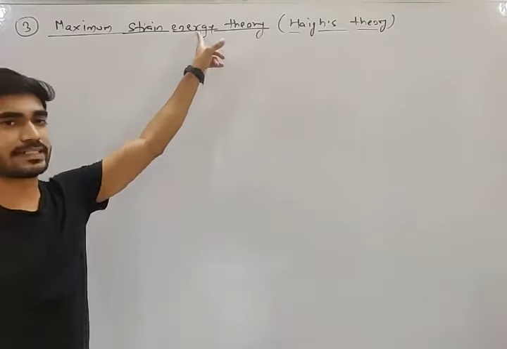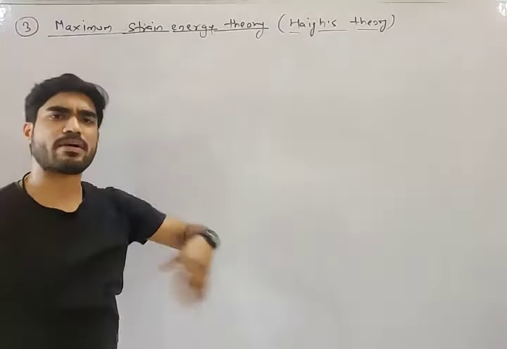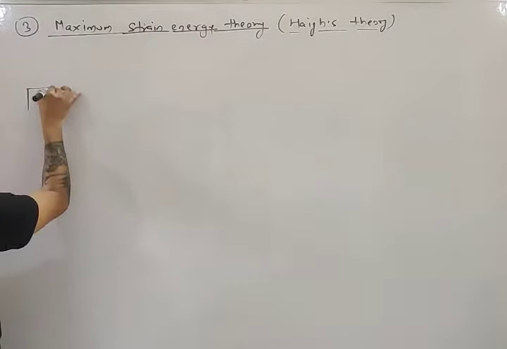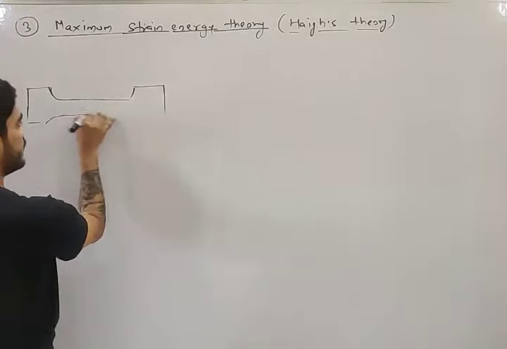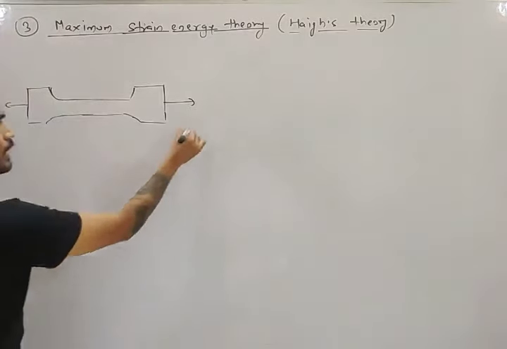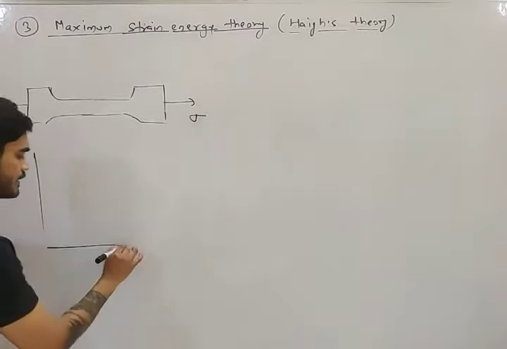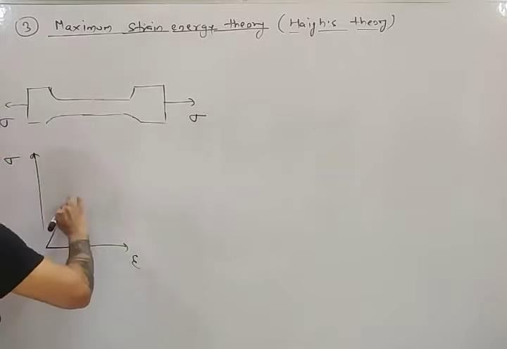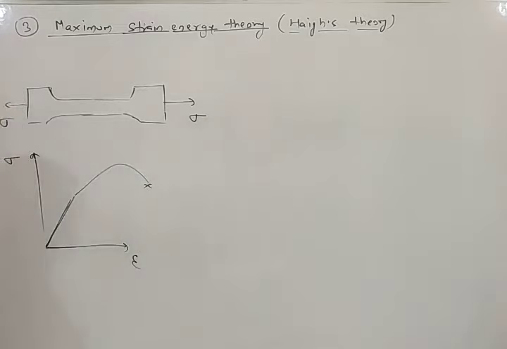Now, first of all, understand what is strain energy. I have already explained strain energy in strength of material, but I will repeat it again for you. Let's say we have a specimen subjected to uniaxial load sigma. Okay, the stress is sigma. What will be the stress strain curve? Let's say it is a ductile material, so the stress strain curve will look like this. Initially it will be linear and then it will become curved, right?